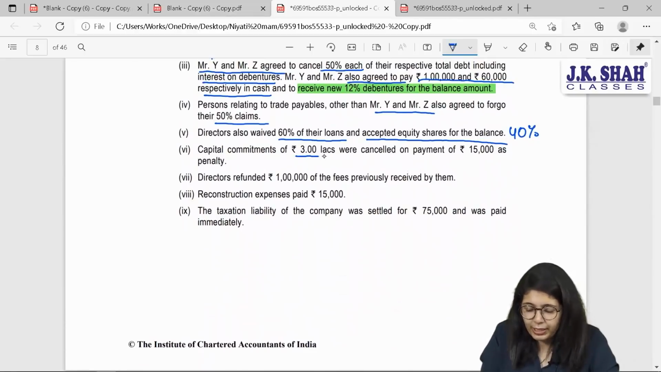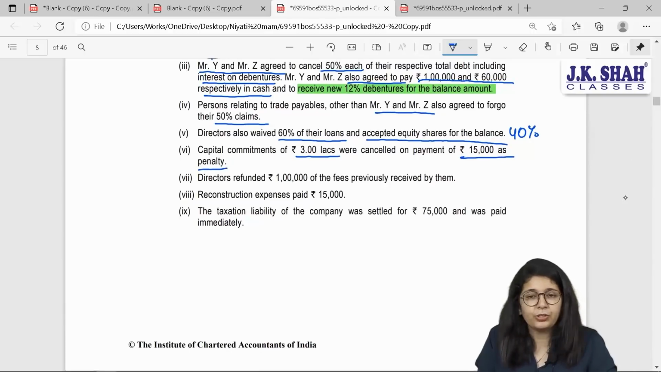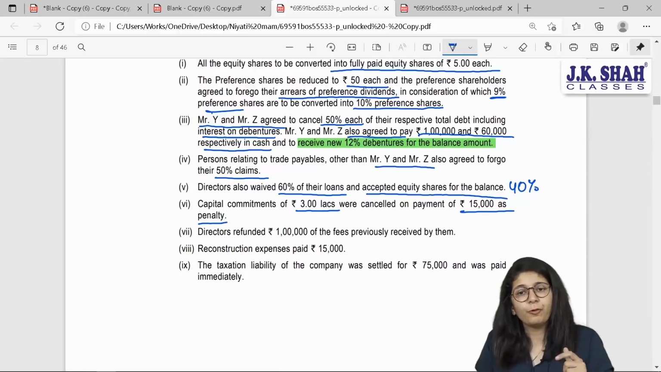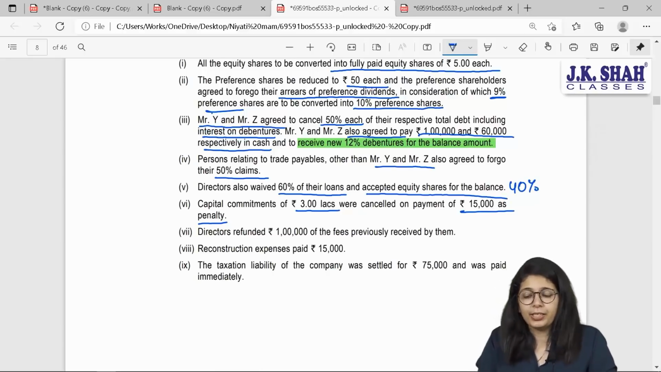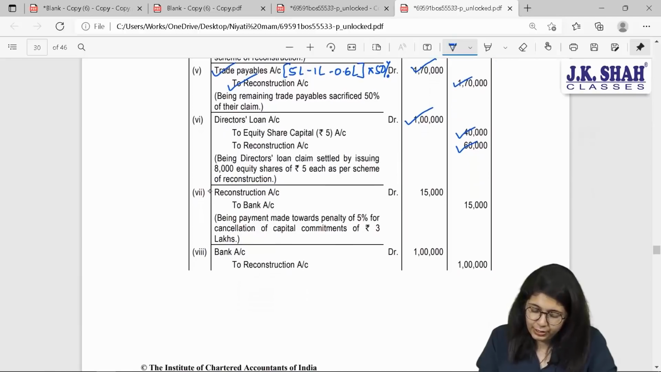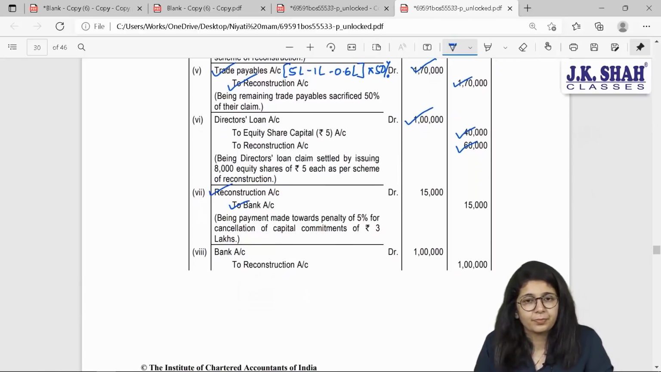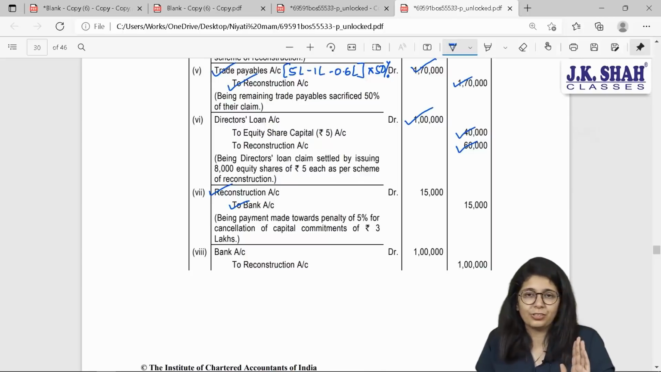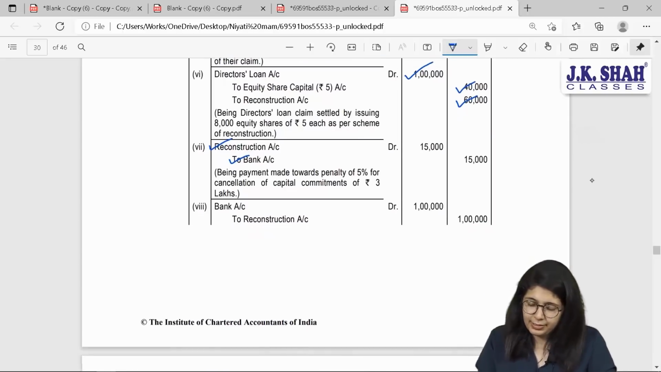Capital commitment of 3 lakh rupees were cancelled on payment of 15,000 as penalty. Now, can you see capital commitment anywhere in the balance sheet? No. But in order to cancel that, you have to pay a penalty. So, penalty is one of the expenses that we have to incur. We have to pay bank. So, to bank. And what will we debit? Reconstruction expenses. Reconstruction expense to bank. Okay, we do not write penalty to bank, because at the end of the day, penalty is an expense which will be transferred to P&L, and P&L has to be transferred to reconstruction. So directly write it off against reconstruction right now. Okay, next.